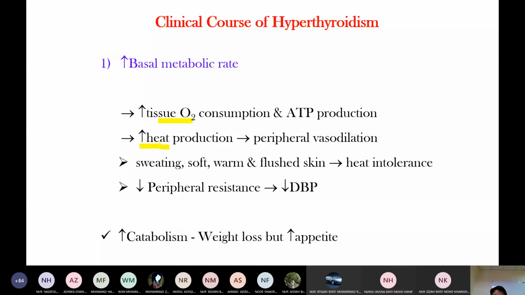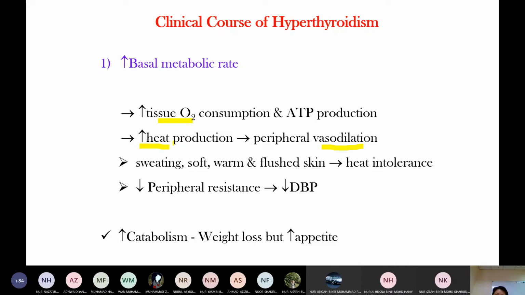For heat loss, there is peripheral vasodilation. Peripheral vasodilation presents with sweaty, soft and warm flushed skin. Why vasodilation? Because of increased heat production, for heat loss.